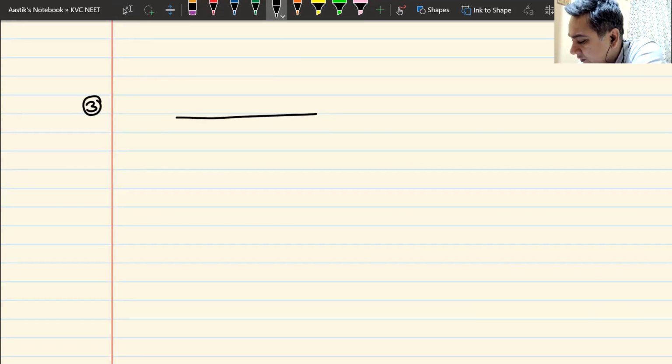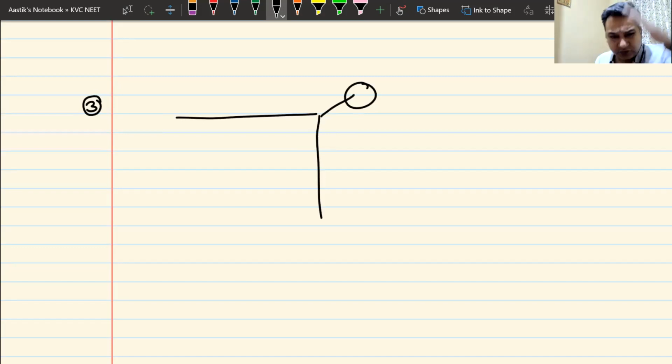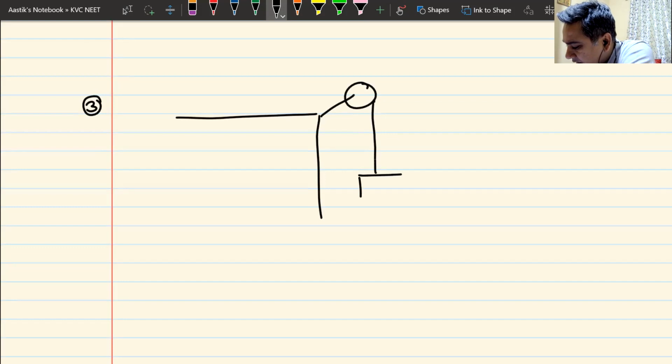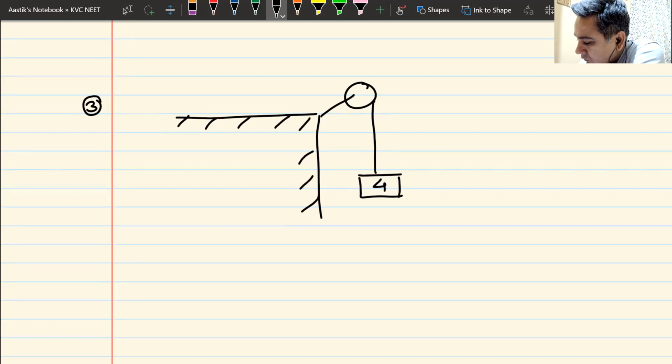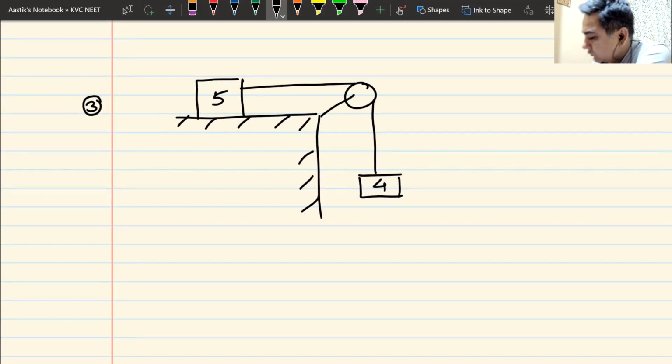If you have understood the basic concept, now instead of this being flat, I can also make it at an incline. Doesn't matter. The question remains the same. Now let us say this is 5 kg.